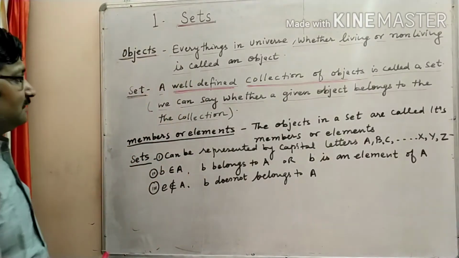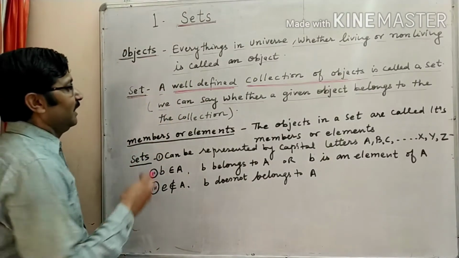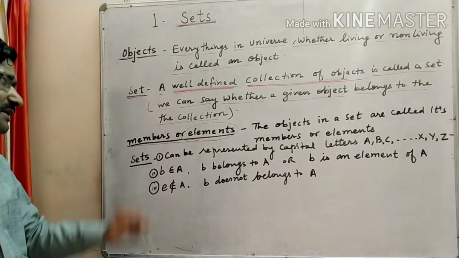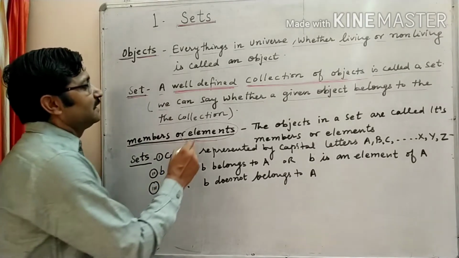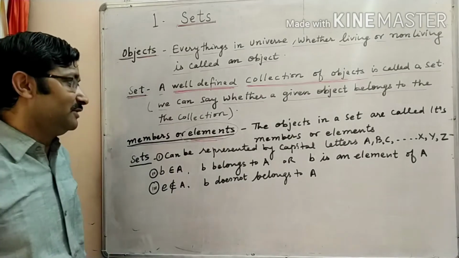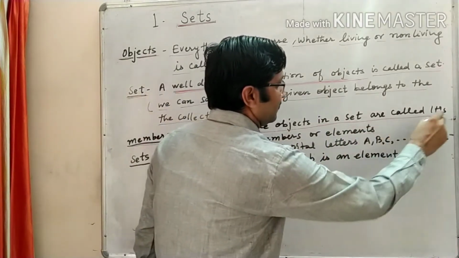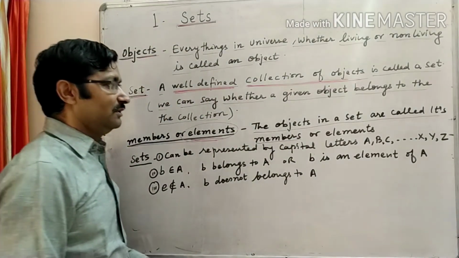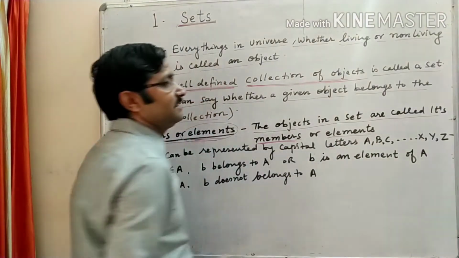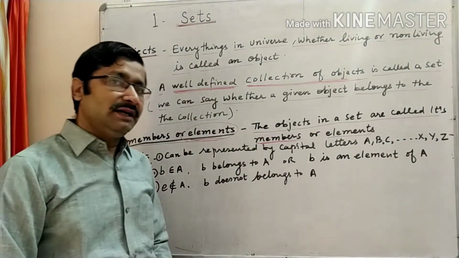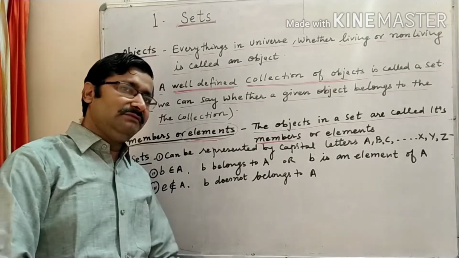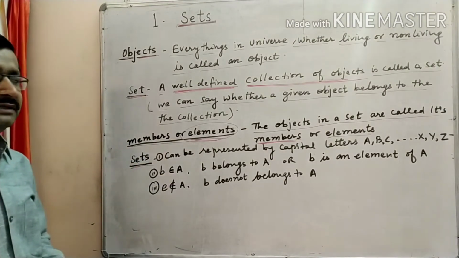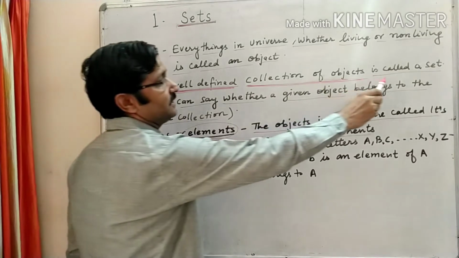Some more terms we will use here are members, or elements. Generally we will say elements, not members, but you can sometimes say members also. What are elements? The objects in a set are called its members. Whatever objects are in a set will be called members or elements. So we will not say objects, we will say elements of the set. In a set, the main thing is that a well defined collection of objects is called a set.